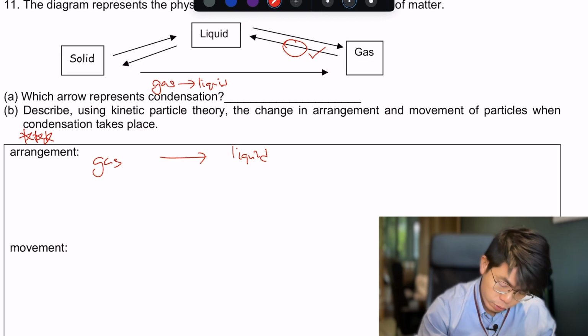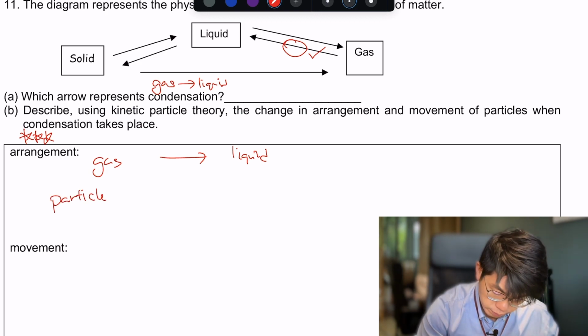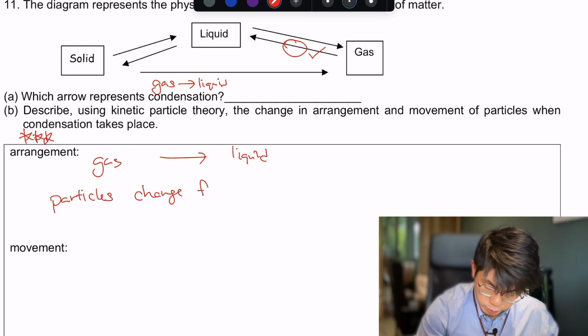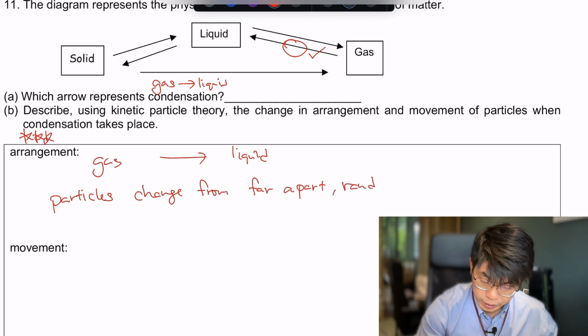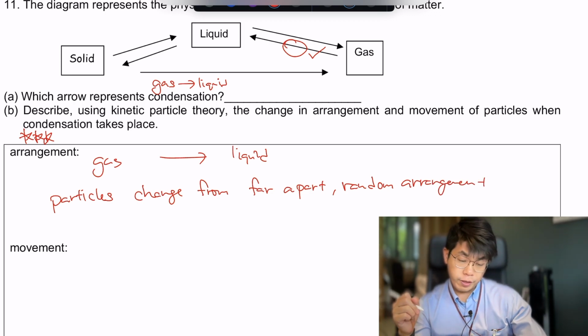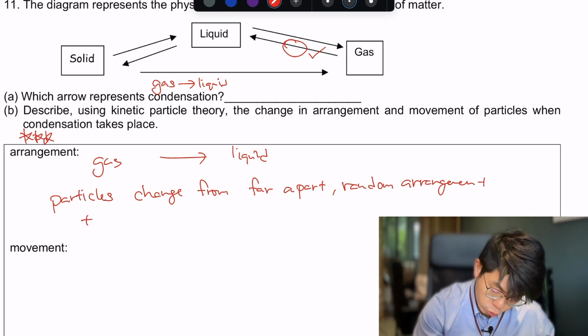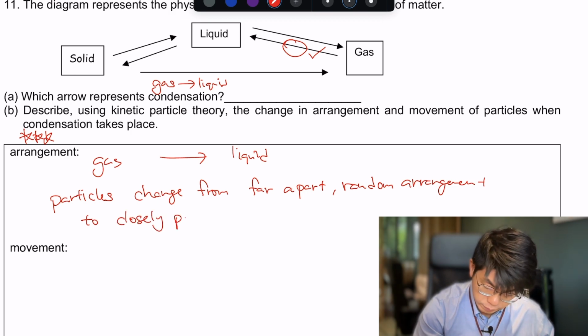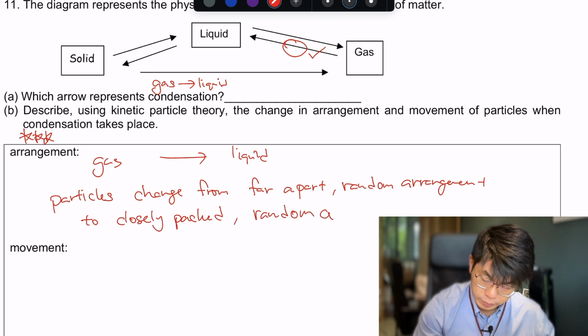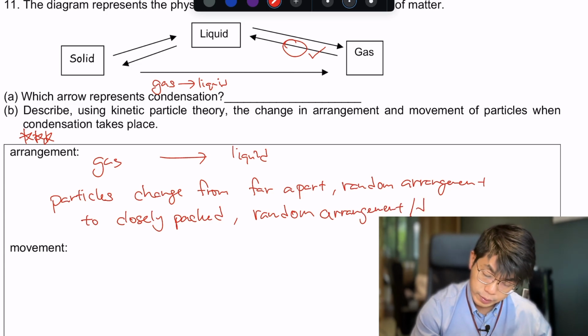So for example, you can say that particles change from far apart, random arrangement, which is basically the arrangement of particles in a gas, to closely packed random arrangement, or you can use disorderly arrangement or irregular arrangement.